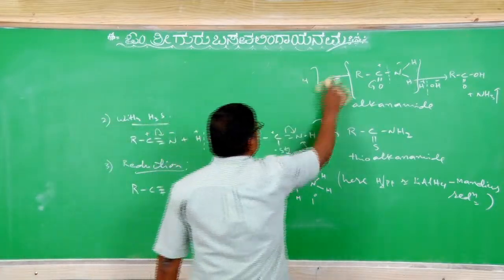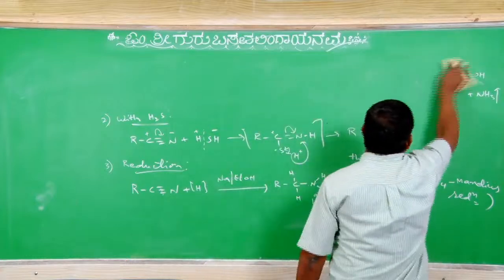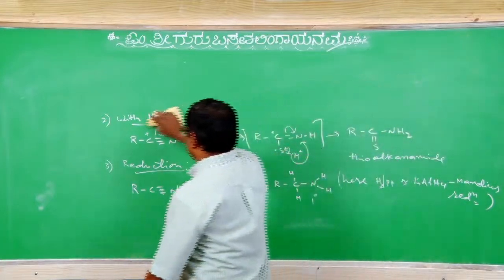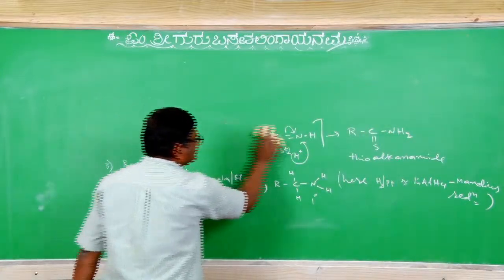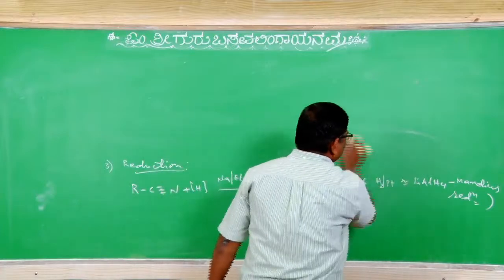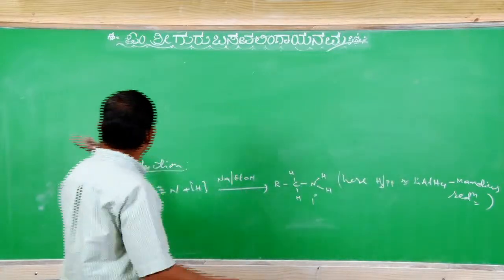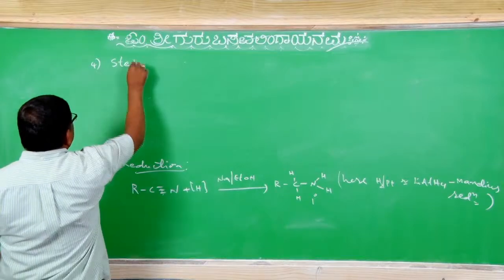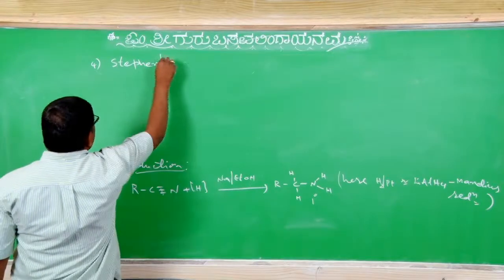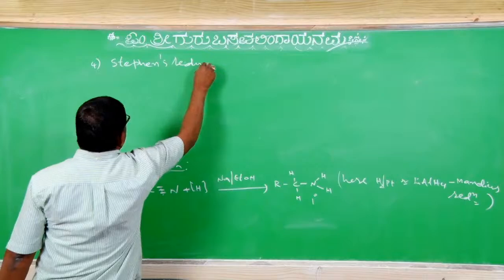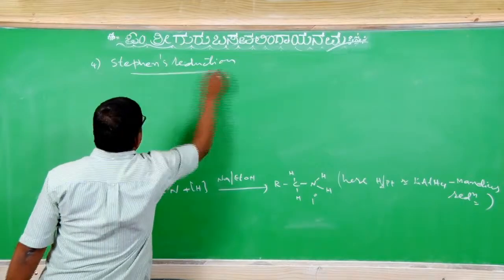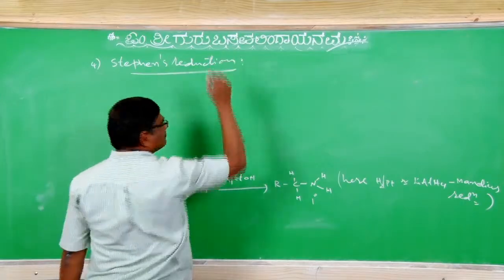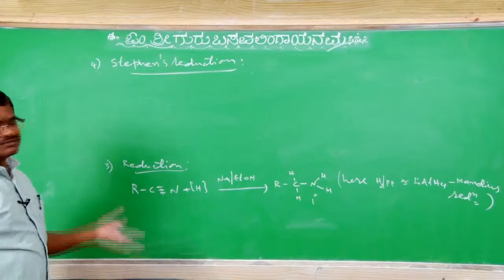Next, one more reduction: Stephen's reduction reaction.